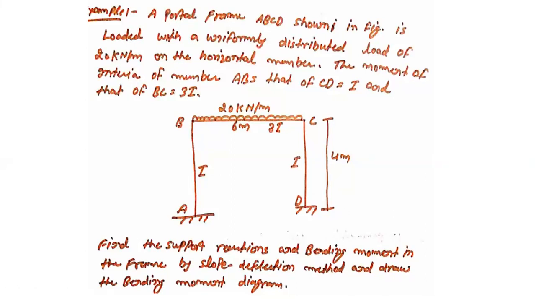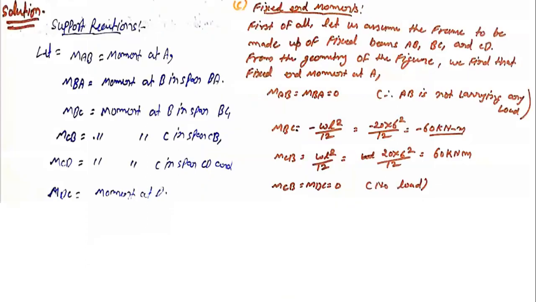We need to find the support reactions and bending moments in the frame by the slope deflection method and draw the bending moment diagram. That is the question asked, so we need to solve it. Let me solve it the way we solved the previous continuous beams. Let's practice and solve the problem. So, support reactions: first of all, M_AB, which is the moment at A.